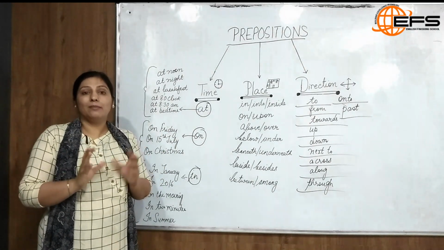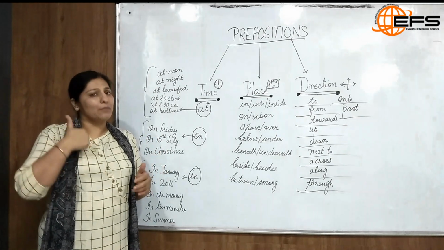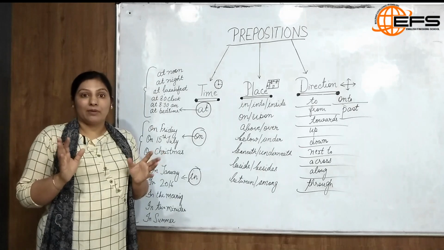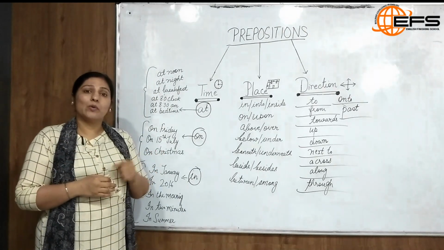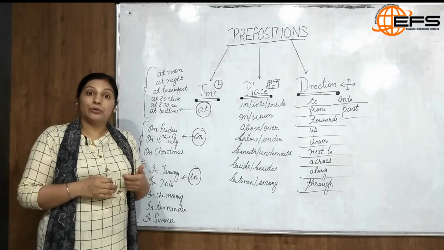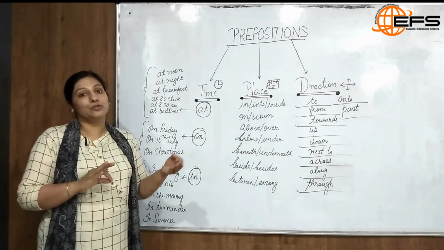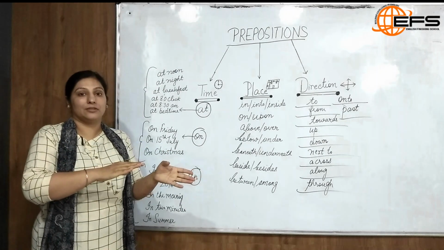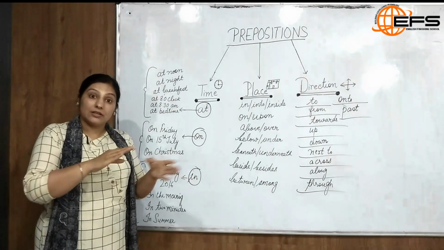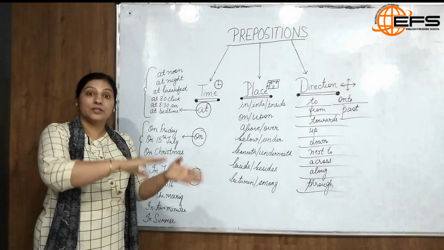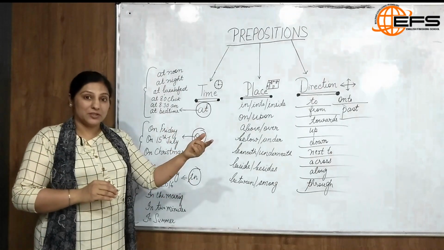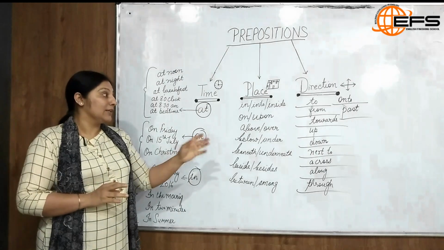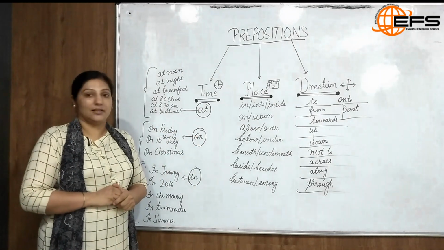Now towards, sometimes you are in the market and mama gives you a call and you get just scared, why has mama called me? And she inquires, where are you and where are you going now? And you answer, mama, I am going towards the market. So going towards means in the direction of that place. Okay, if you are going towards the market, just get a few things from the market. I need it really. So this is how towards is used in a sentence.